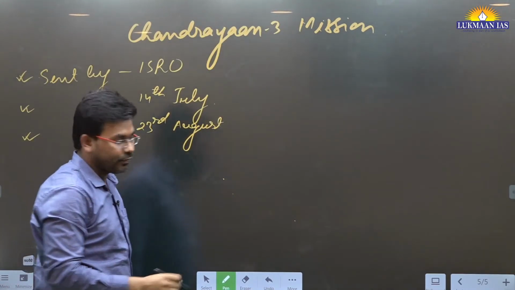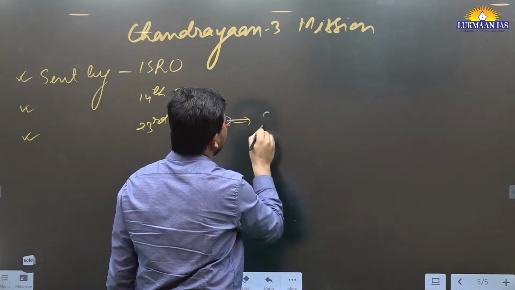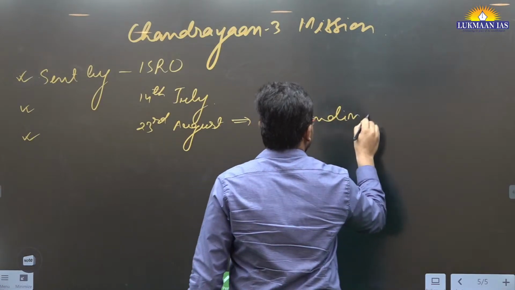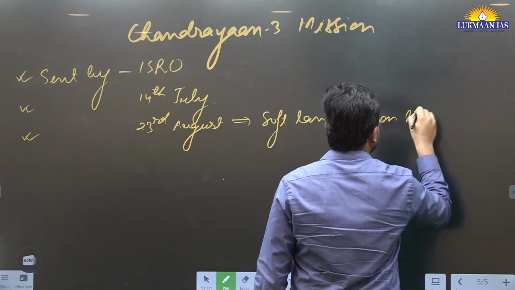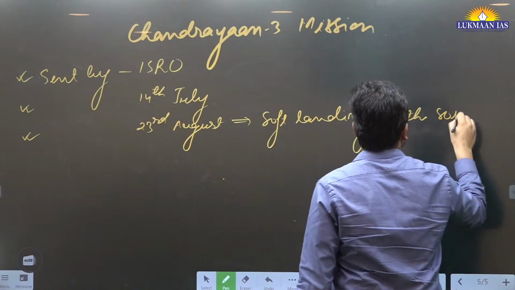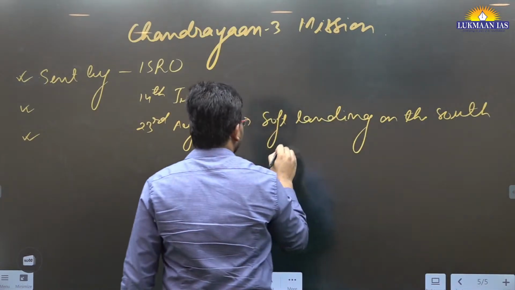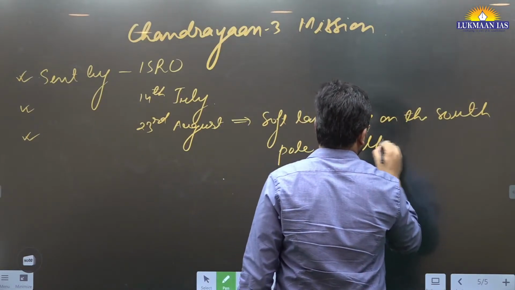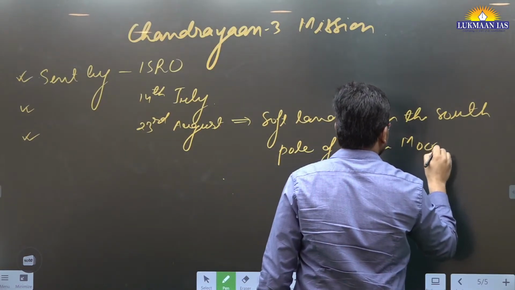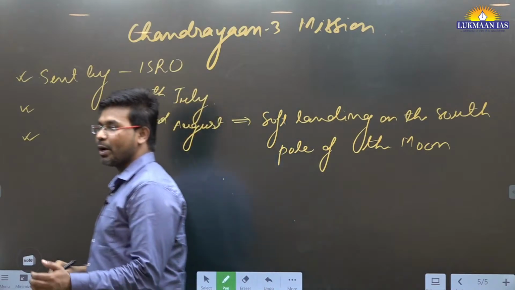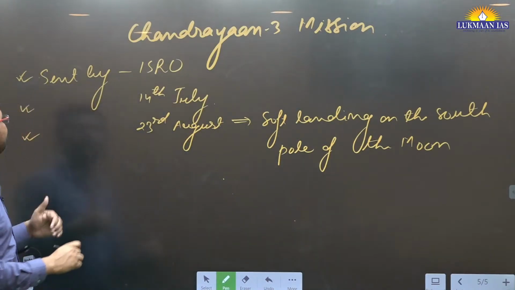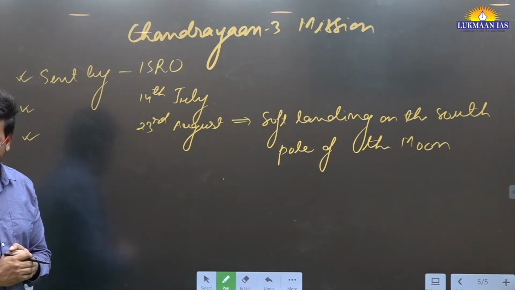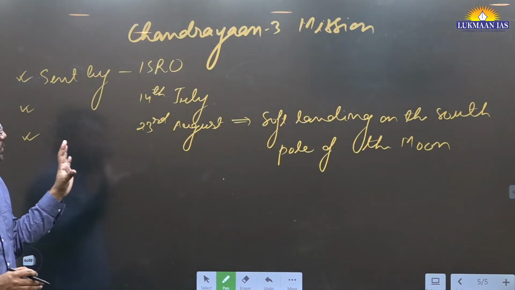The target of doing a soft landing on the south pole of the moon. It has achieved this. So for this, we need to understand what the objectives of this Chandrayaan mission are and how the Chandrayaan mission is significant. We are going to discuss all about it.